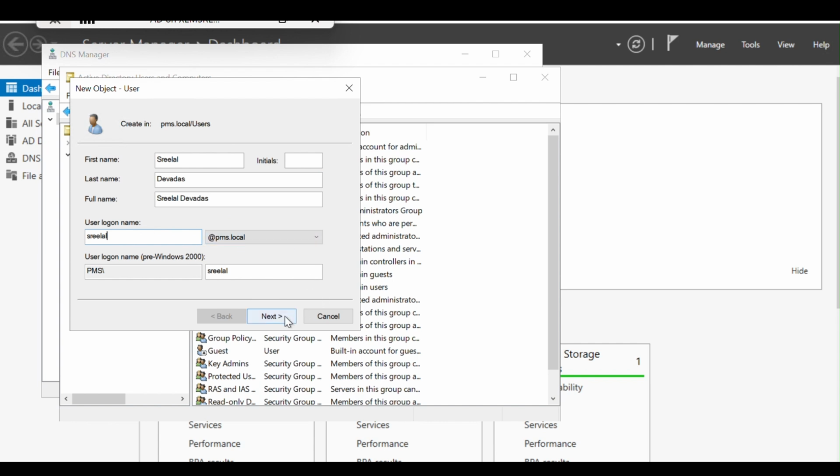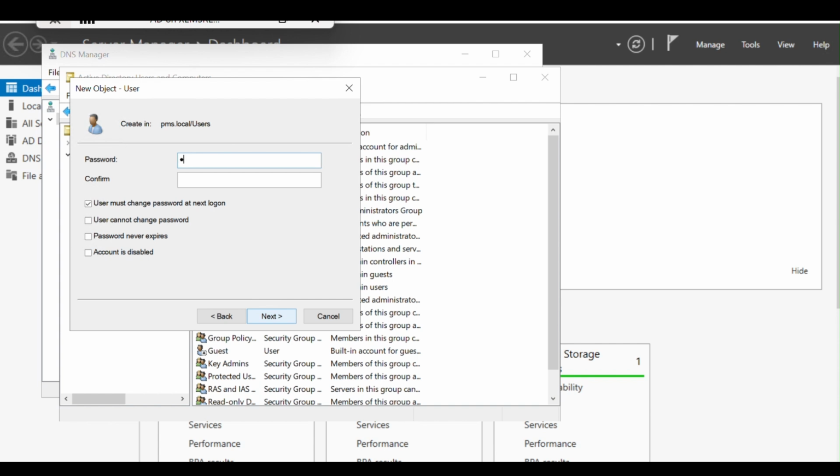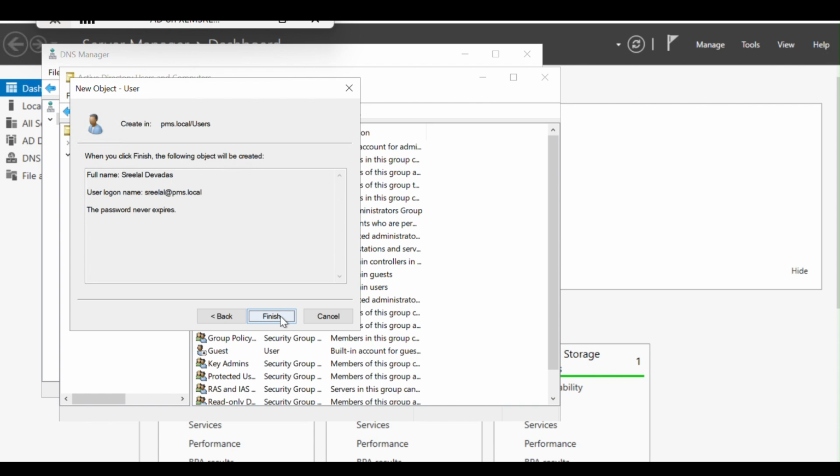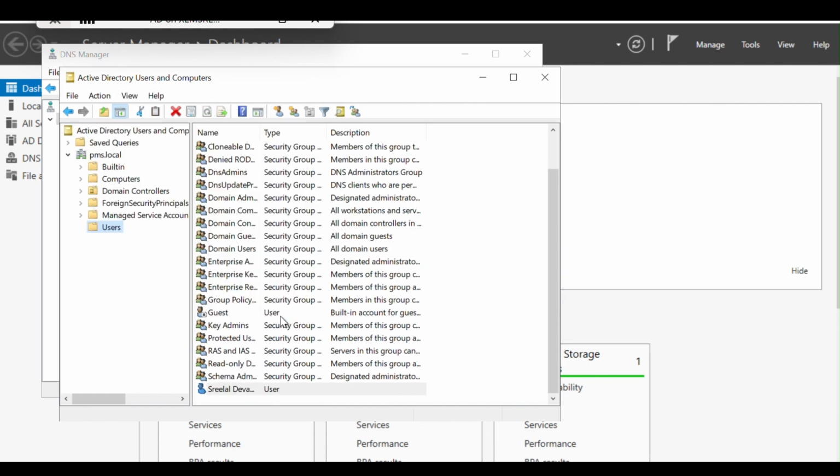So when you are giving some authentications like for scan to email or LDAP, you can use this full name, either PMS/Srilal or Srilal at PMS.local. Give password. I will uncheck this, it depends on the security and privacy. Password never expires. Next. Finish. So this confirms we can create the users and the ID is working.